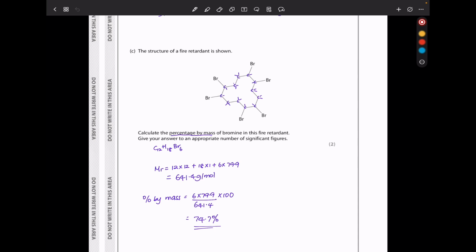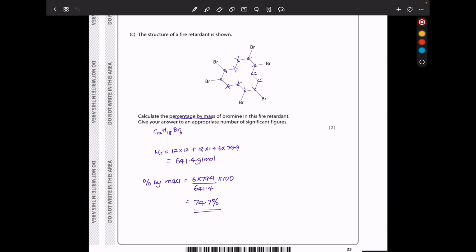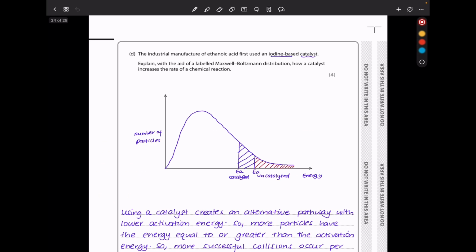If you count, you'll see that there are 12 carbons, 18 hydrogens, and 6 bromines. So the molecular mass is the number of carbons times 12 plus the number of hydrogens times 1 plus the number of bromines times 79.9, giving us 641.4 grams per mole. And the percentage by mass is 6 times 79.9, which are the bromines, divided by the total, times 100, giving us 74.7%.